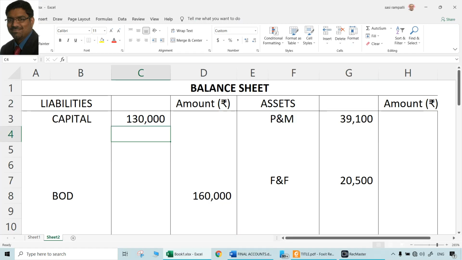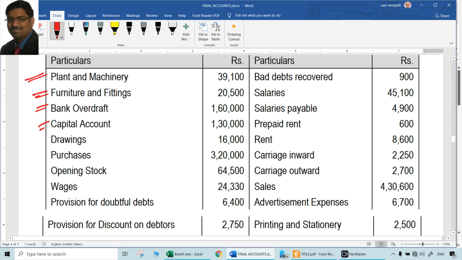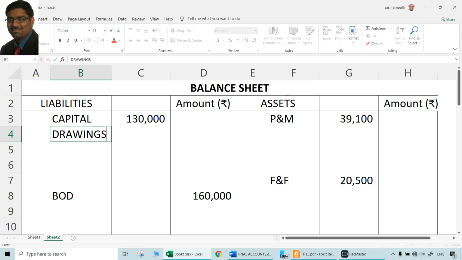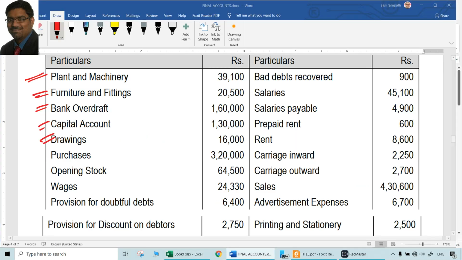Then drawing, 16,000. So drawing should be reduced from capital. How much is that? 15,000 means it should be a minus. Sorry, 16,000.